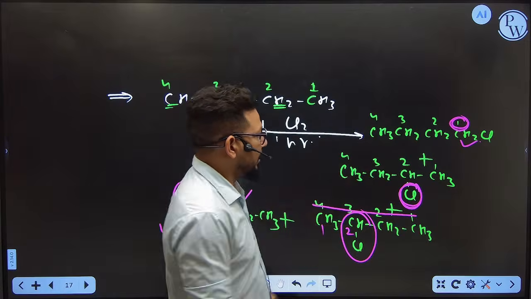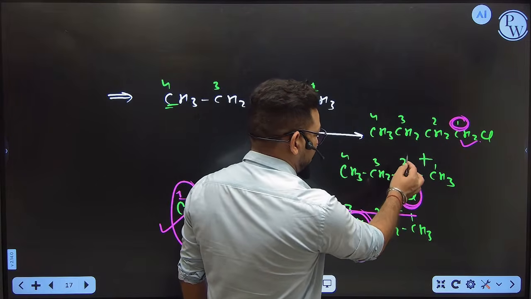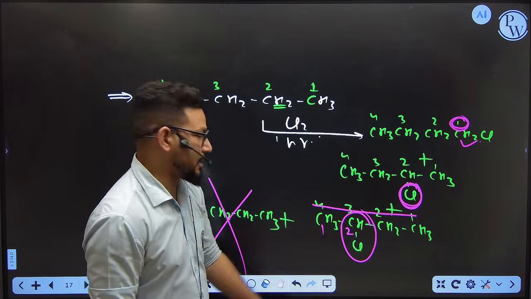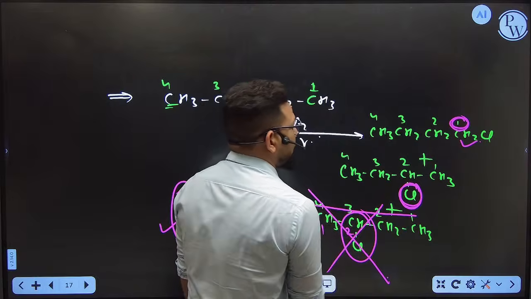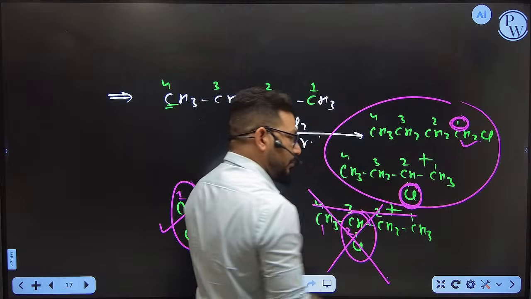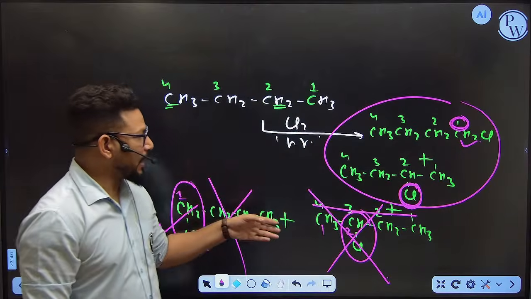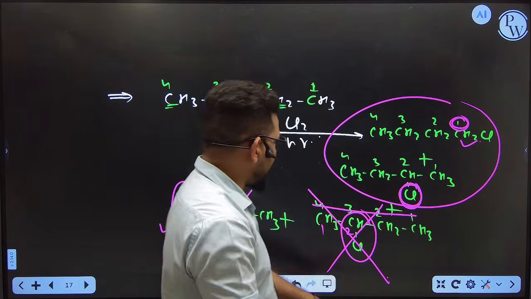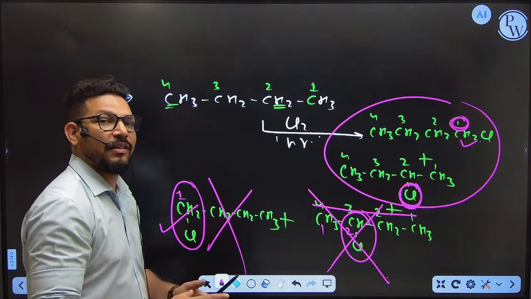Here you can see the position of chlorine is the second position, and here again you can see the position of chlorine in the second position. Again you have to remove any one, so you will get ultimately 2 products. So only 2 products are possible in this case, not more than 2. So this is all about the scenario of how you are going to define the monochlorination.